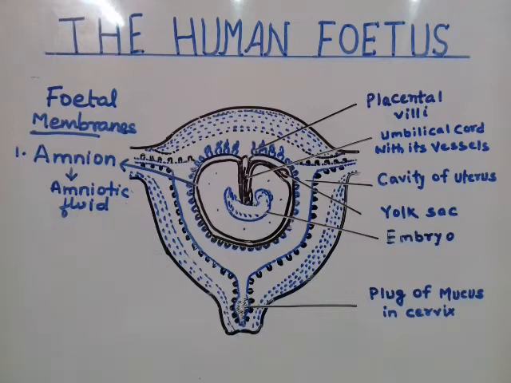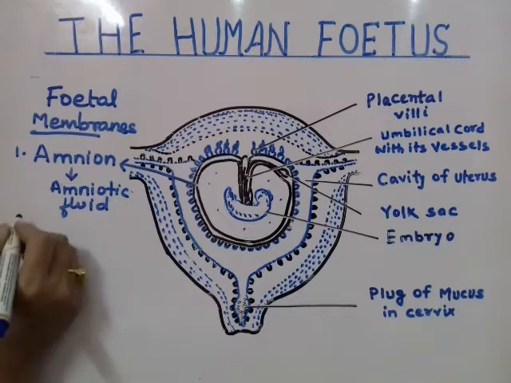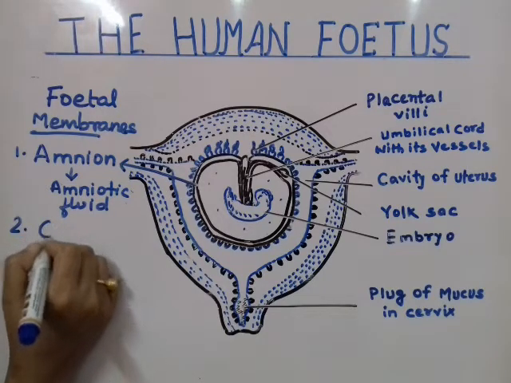So the function of amniotic fluid we have to learn very nicely. It's a shock absorber, pressure maintenance, nourishes the fetus, and all round development of the fetus takes place in this amniotic fluid throughout the 9 months. So it is the most important protective membrane surrounding the fetus. The second one is chorion.